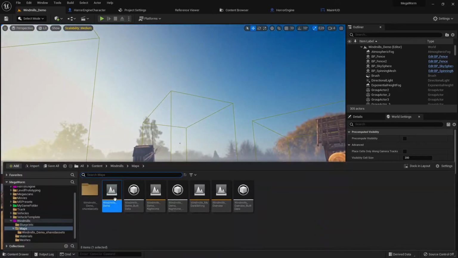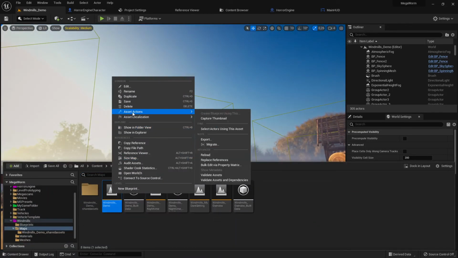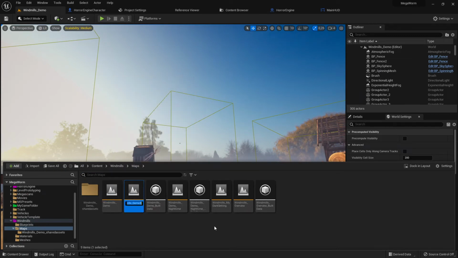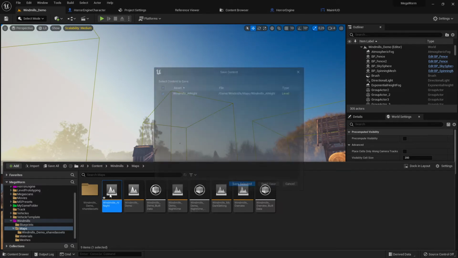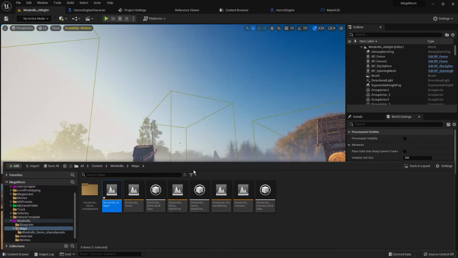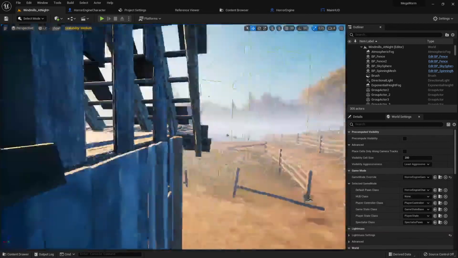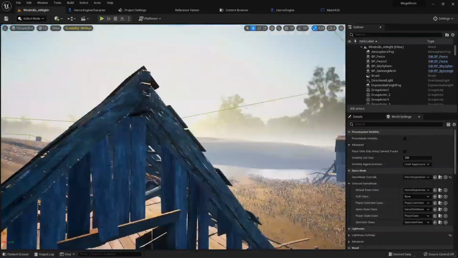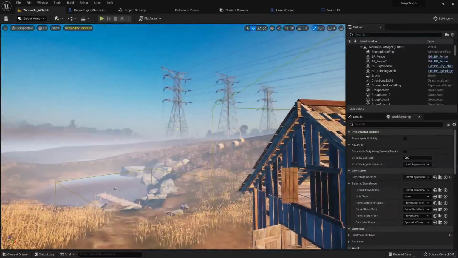Let's make it this way. So I right click here, I go to duplicate, and you can see now I can call this windmill dark, let's call it at night. So, and now I open up this at night. Don't save that. So this is now here. I can change now all that I want. And because it's night, let's kick out, for example, light.